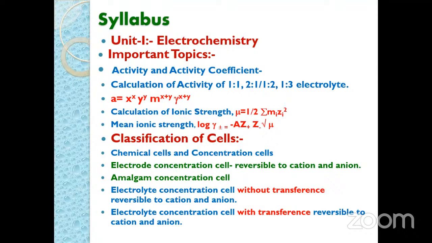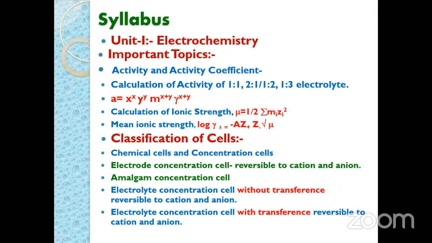So regarding electrochemistry, the concentration term we replace with the activity and activity coefficient. Activity is shown by the symbol A and activity coefficient is shown by the gamma symbol. For the 1:1 type of electrolyte, 2:1 type of electrolyte, or 1:2 type of electrolyte, we can calculate the activity by using the formula A is equal to x raised to x into y raised to y into m raised to x plus y into gamma raised to x plus y.